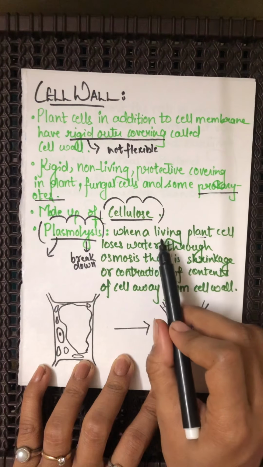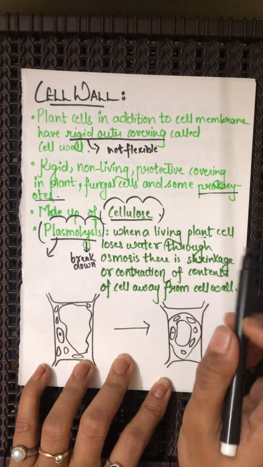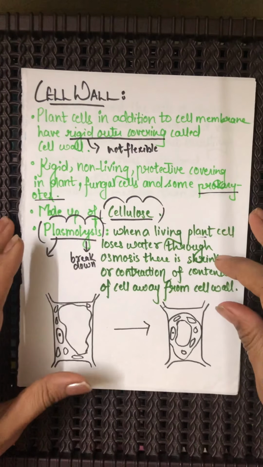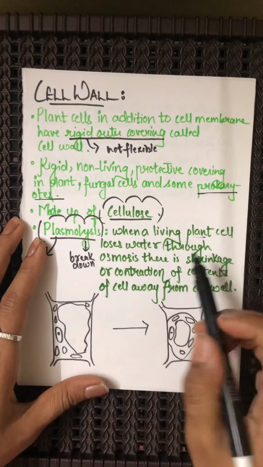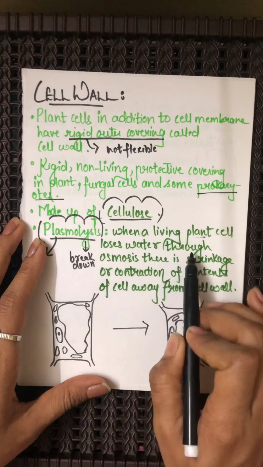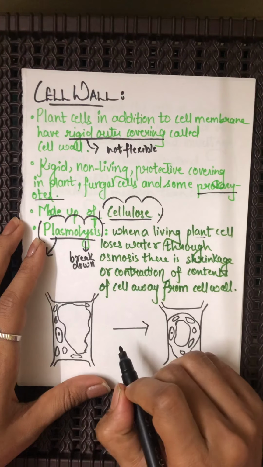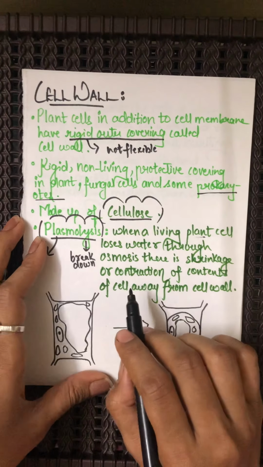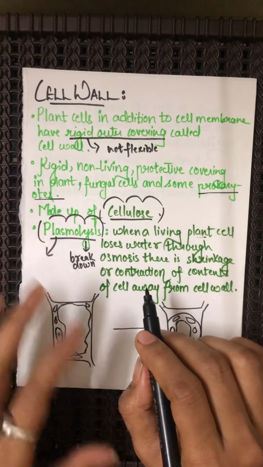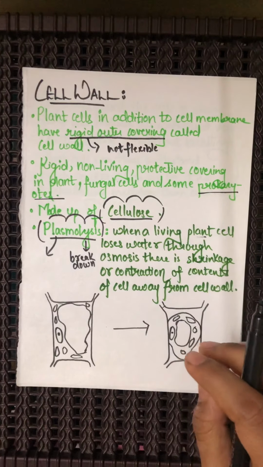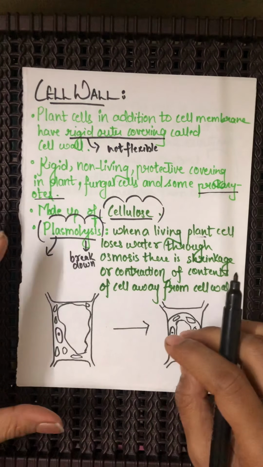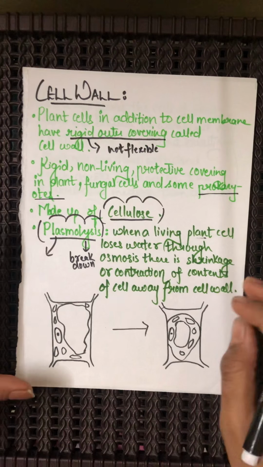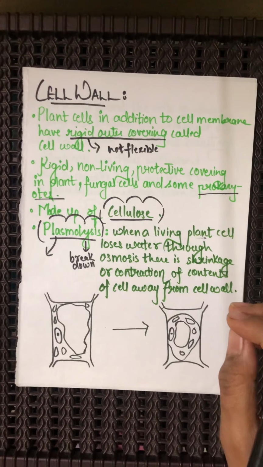Whenever a living plant cell is kept in some solution, it loses water through osmosis. What kind of solution is it placed into? Whenever it is placed into some form of hypertonic solution, the hypertonic solution that we have already started.